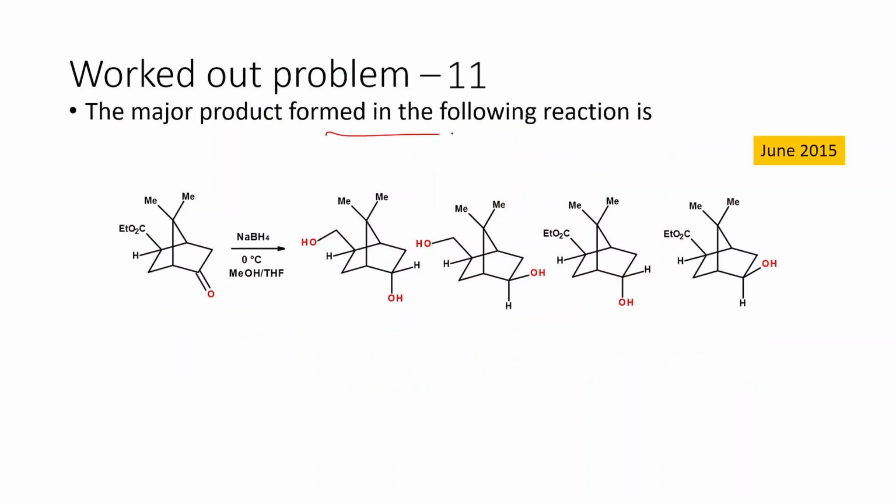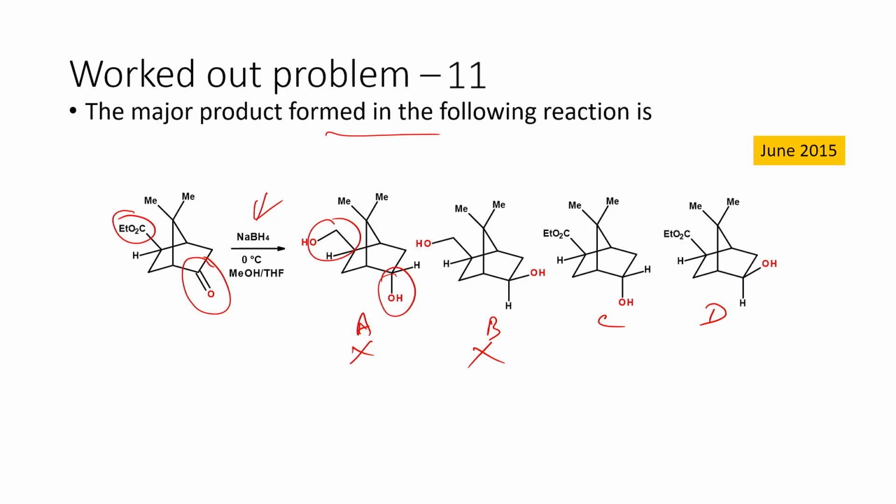So the major product formed in the following reaction is, here we have a carbonyl group that is reacted with sodium borohydride at 0 degrees centigrade in methanol and THF. So we end up with 4 different products, A, B, C and D. If you look very carefully, we also have an ester group. Sodium borohydride does not reduce esters, so we can clearly rule out A and B as our product, because in A and B both the carbonyl and the ester are reduced. Sodium borohydride does not reduce esters, so these are ruled out.